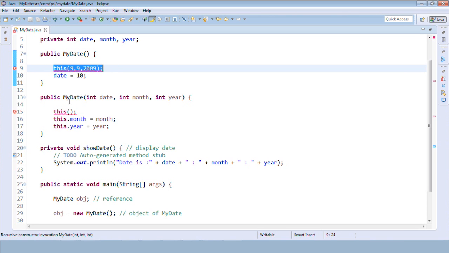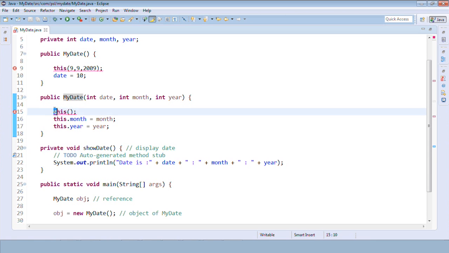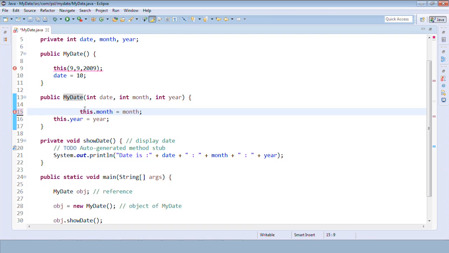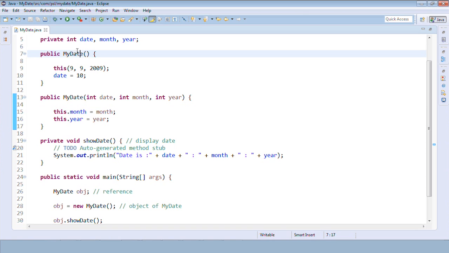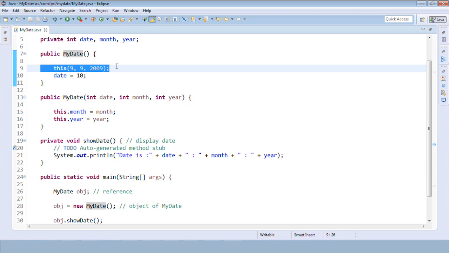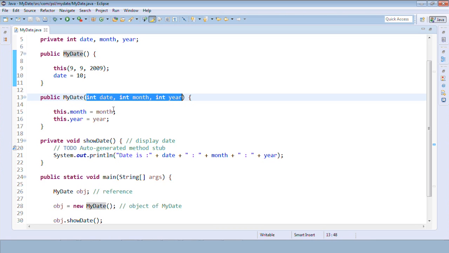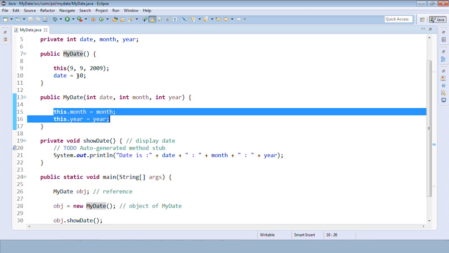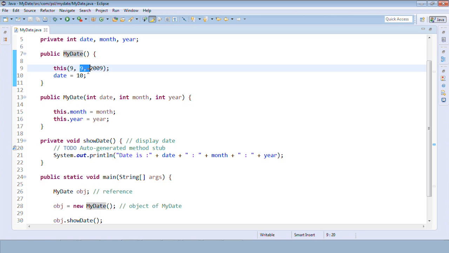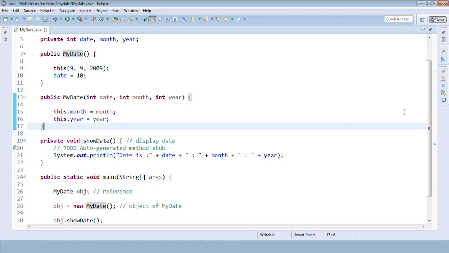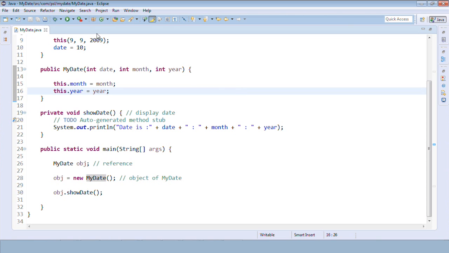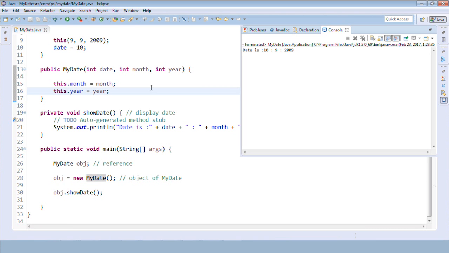It will jump from here to here, and I cannot use this again there, because that would be recursion, infinite calling. So from default we have used this as a statement with three parameters, values will get initialized here, and it will give a call to this. So the output will be 10/9/2009. Let me run this. 10/9/2009.